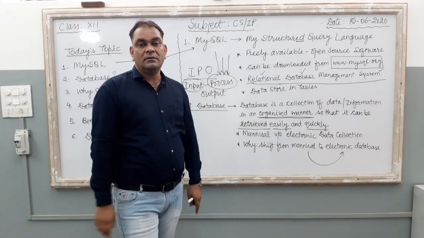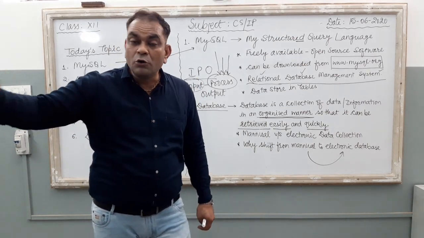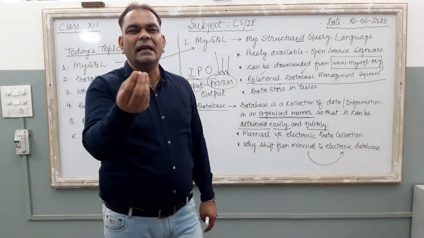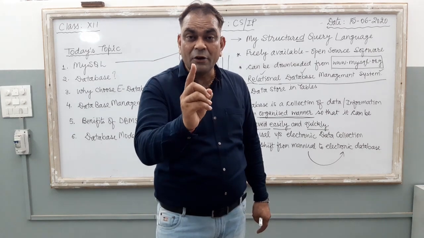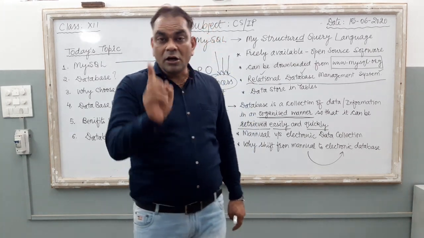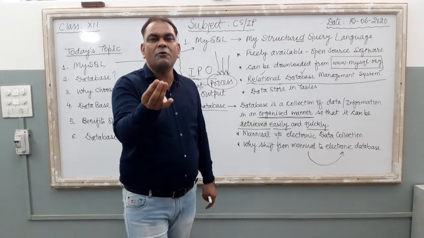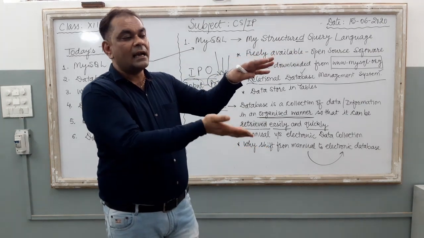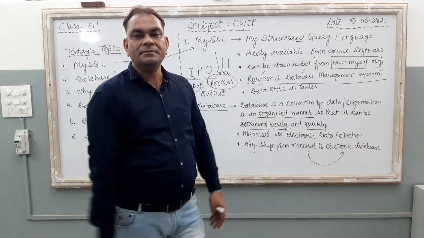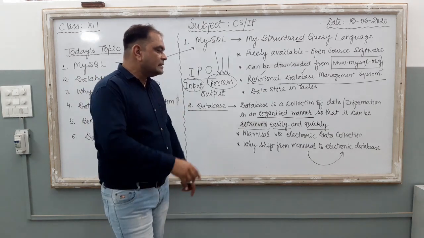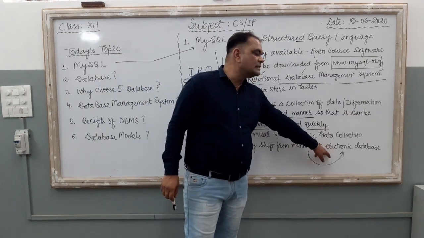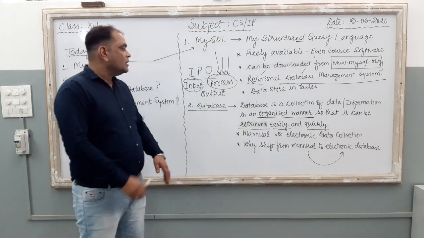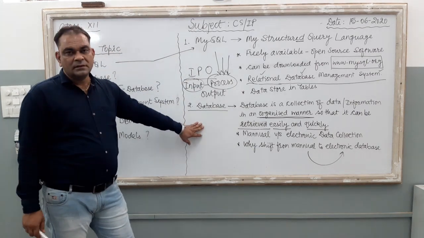And if you do the same work from your PC, you get the information within a few microseconds only. I am telling you, microsecond, not second, microsecond. In a very few microseconds, the list of these students is ready on your monitor. Just take a printout and attach it in a file. So with this we can say the electronic database is much quicker than the manual database, right? So these are the 2 topics that we covered.